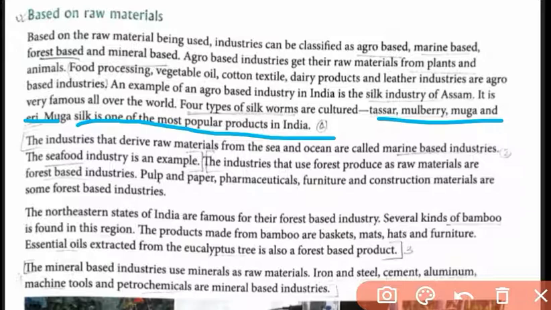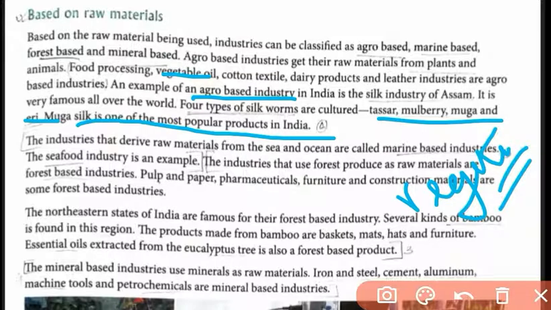That is a unique product. All these industries are agro based industries, because the main raw material is an agricultural product. Food processing, vegetable oil, cotton textile, dairy products and leather industries are all examples of agro based industries. If you have vegetable oil, the sole raw material will be some kind of vegetable. Essential oil is also there, and in northeastern India it is a very popular industry. The sole raw material is an agricultural product, as in food processing and dairy products.